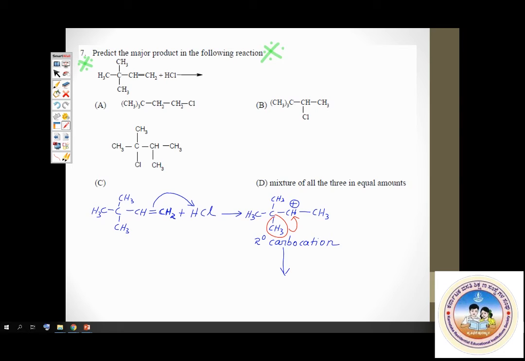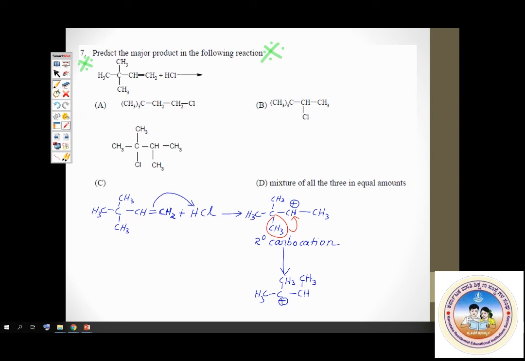This is the newly migrated methyl group, the methyl group which has jumped from one carbon to the other. Then you have the remaining CH3, CH3. Now this carbocation is a tertiary carbocation. Tertiary carbocation is more stable.